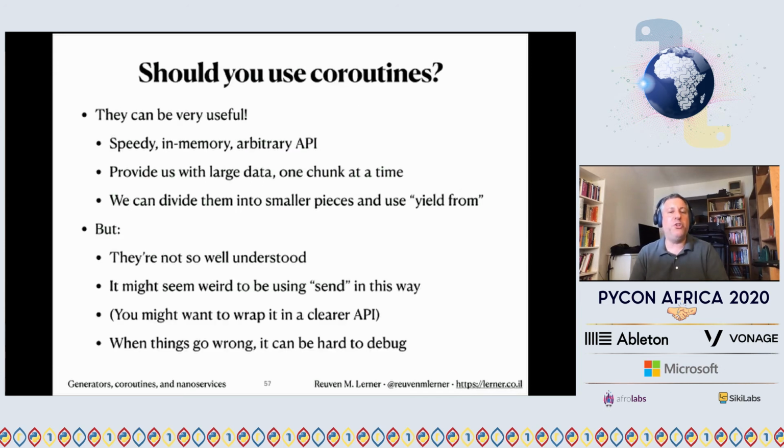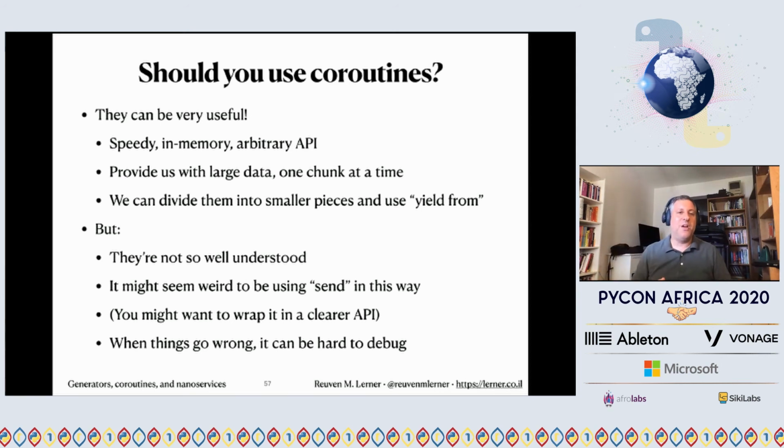So after all this, should you use coroutines in the way that I've been describing? I think the answer is yes, but, right? They can be very useful. They really provide you with a speedy, in-memory, arbitrary API using rich data. You can get lots of data one chunk at a time. It knows how to divide into smaller pieces. It can use yield from, so you can have all these sub-coroutines and sub-generators.